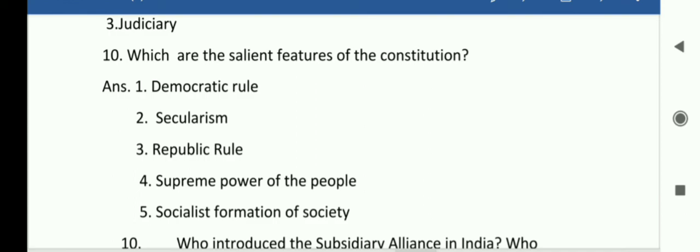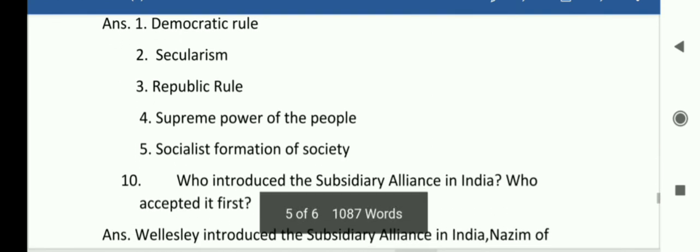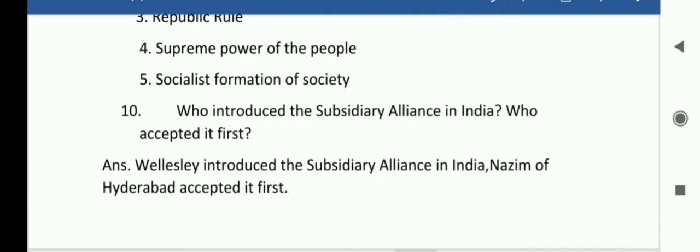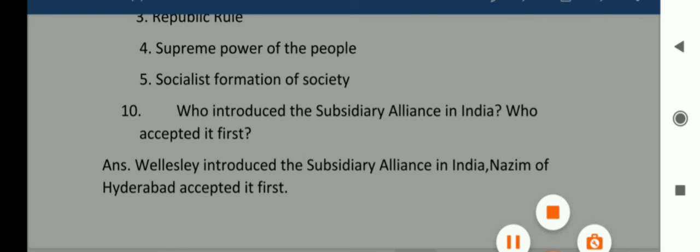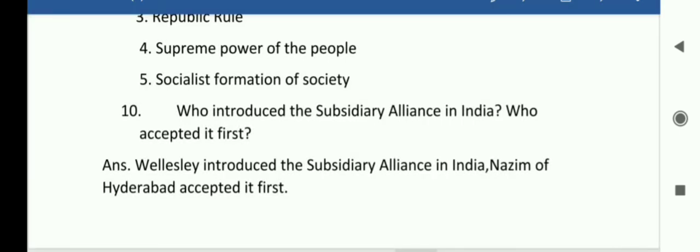10 number dear students, who introduced the subsidiary alliance in India? Who accepted it first? So answer is here, Wellesley introduced the subsidiary alliance in India. Nizam of Hyderabad accepted it first.